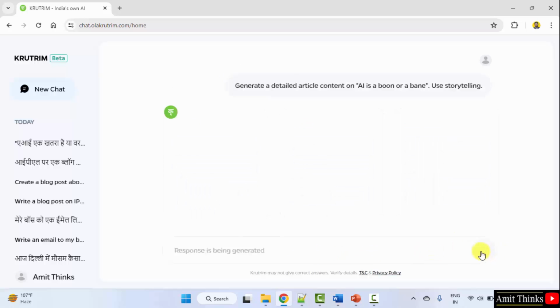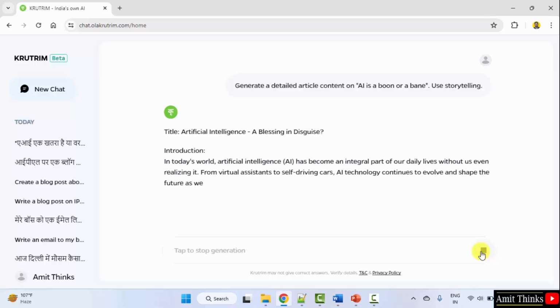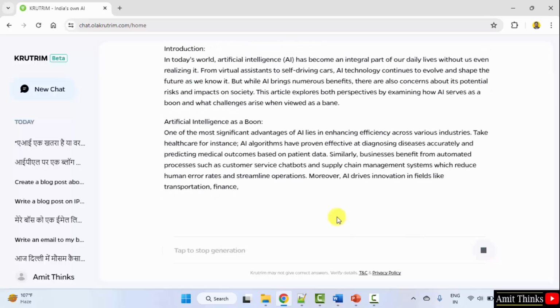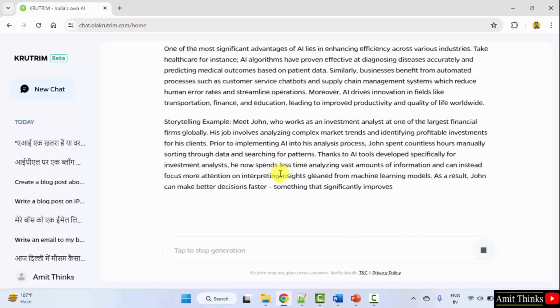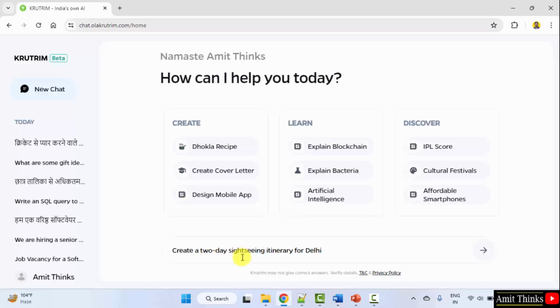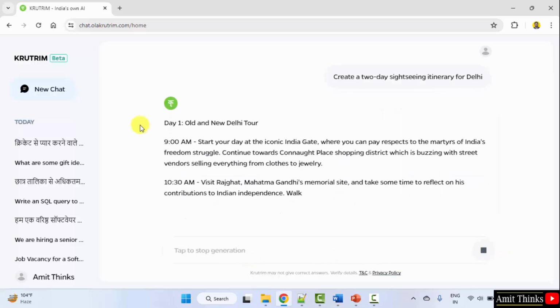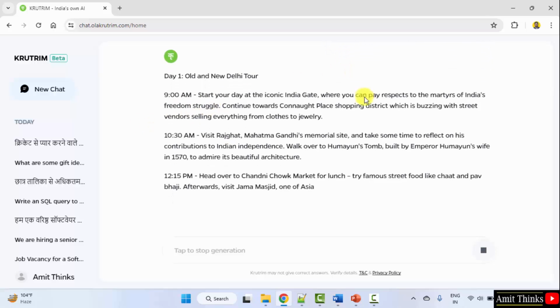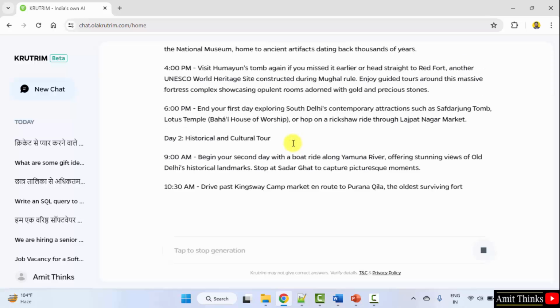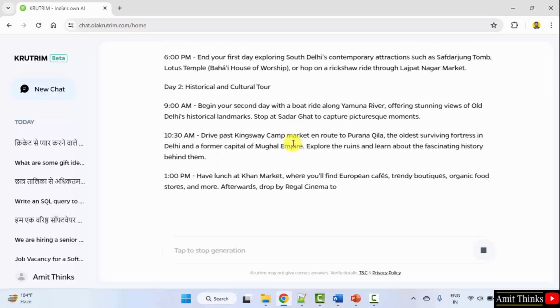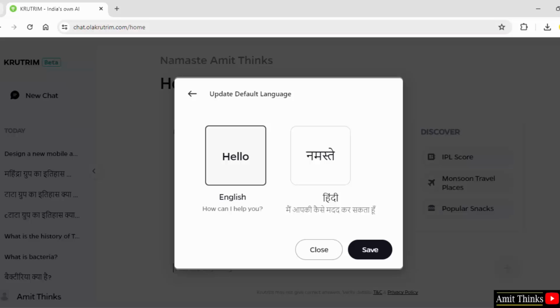Krutrim is trained on over 2 million tokens. It generates text with a native sense of Indian cultural sensibilities and relevance, understands about 20 Indian languages and can generate content in 10 of these. That is, it can generate responses in English, Hindi and 8 other Indian languages. Switching between languages is also easy.